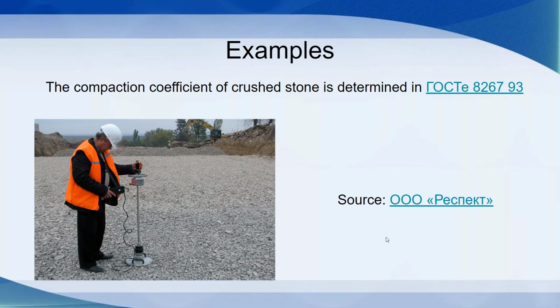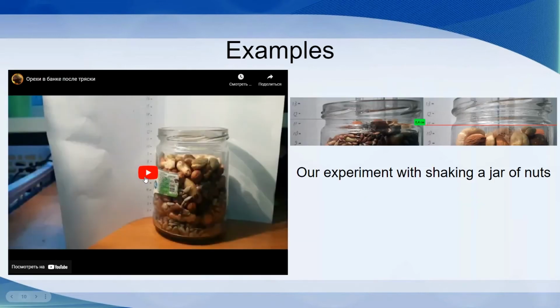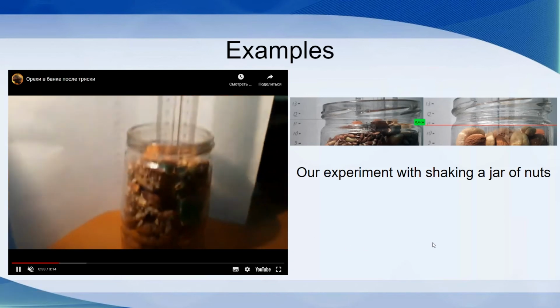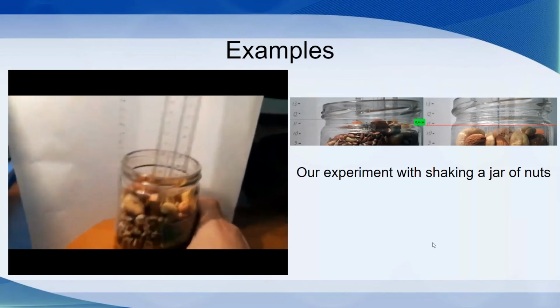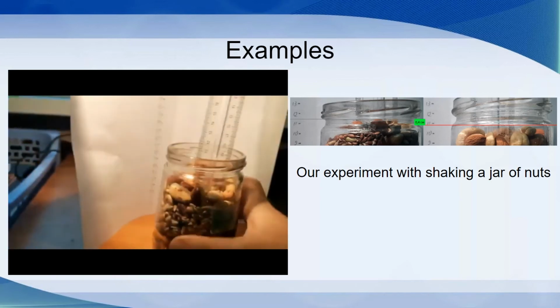A compaction factor of crushed stone can be equal to 1.2. The parameter indicates the rate of compression after transportation. For example, if we order 12 cubic meters of crushed stone, we may get only 10 cubic meters because of compaction. This can be recreated at home by shaking a jar of nuts. After shaking, the level of nuts in the jar decreased by 40 millimeters.